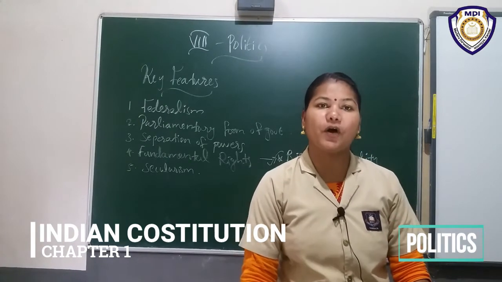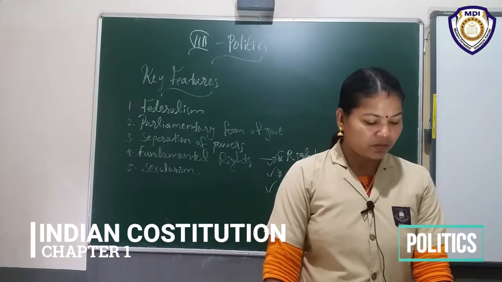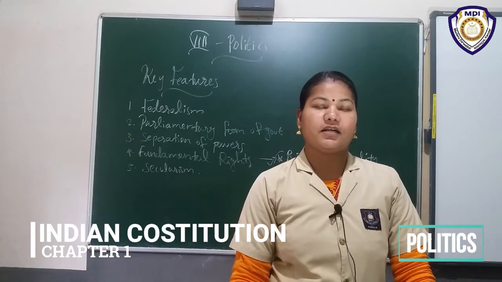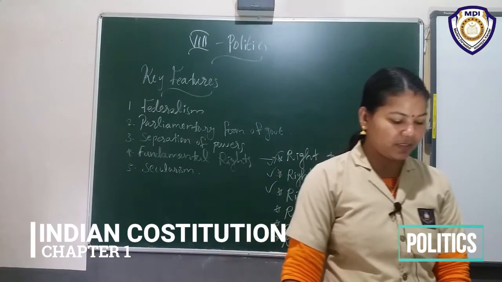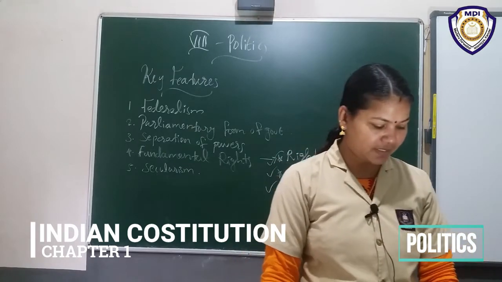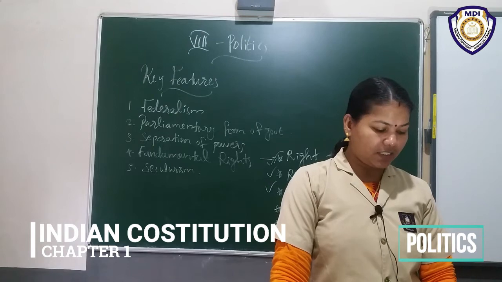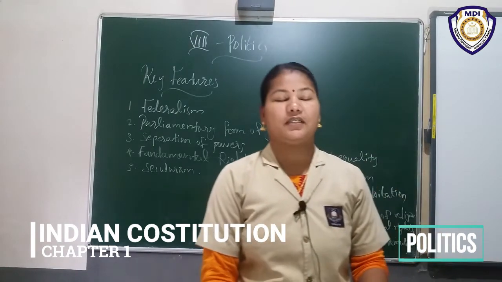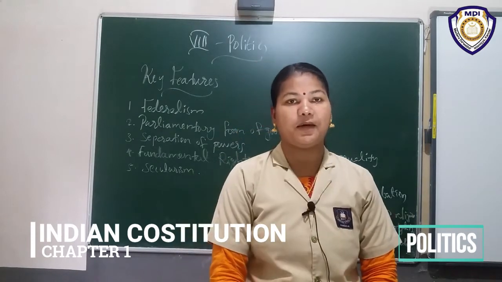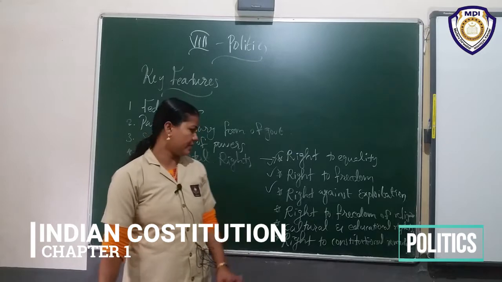The constitution prevents human trafficking, that is used for some immoral purposes. Okay, that means the illegal things, illegal trade. Then forced labor and children working under 14 years of age, that means child labor, that is also prevented. It is included in right against exploitation.